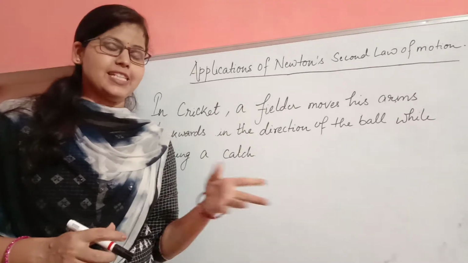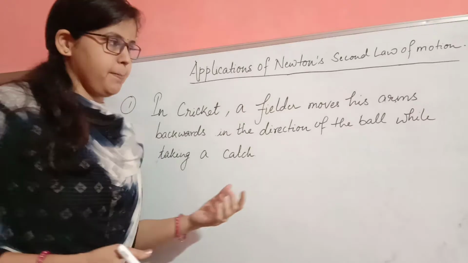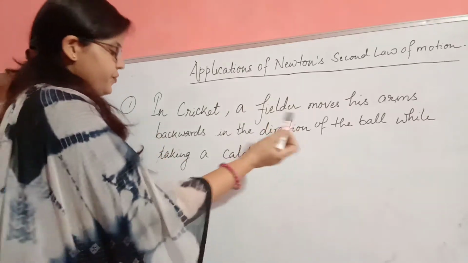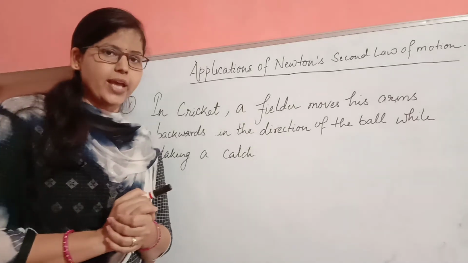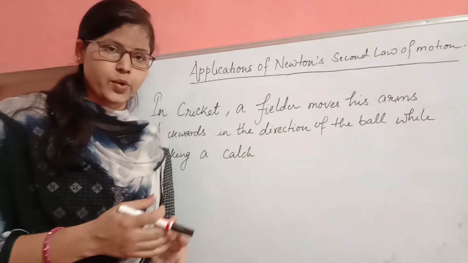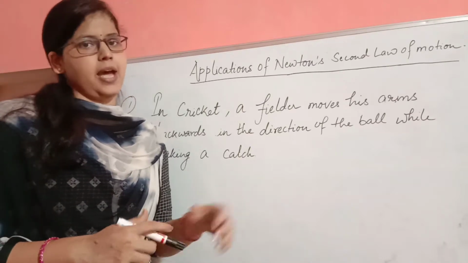Hello students, today we discuss some applications of Newton's second law of motion, and this is the first example. In cricket, a fielder moves his arms backward in the direction of the ball while taking a catch. Why does the fielder move his arms in the backward direction? Why does the fielder not catch the ball suddenly? What is the reason behind this?